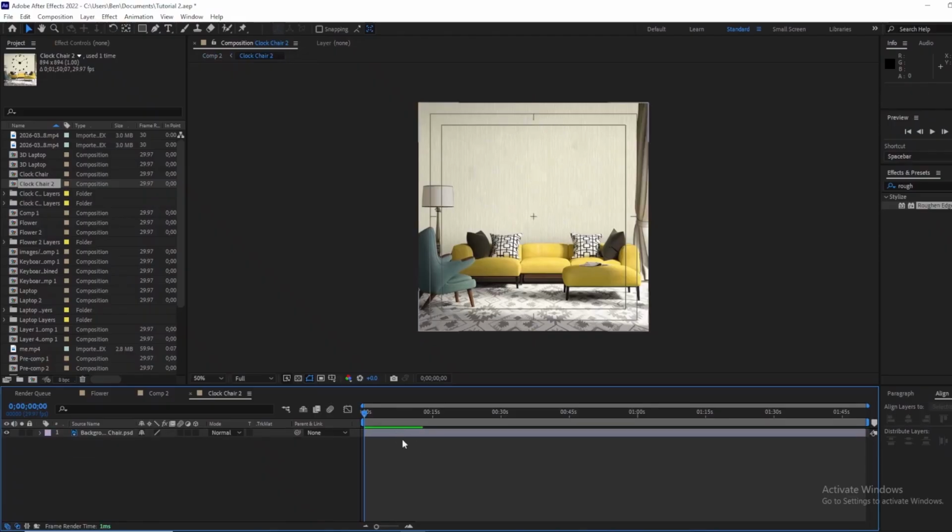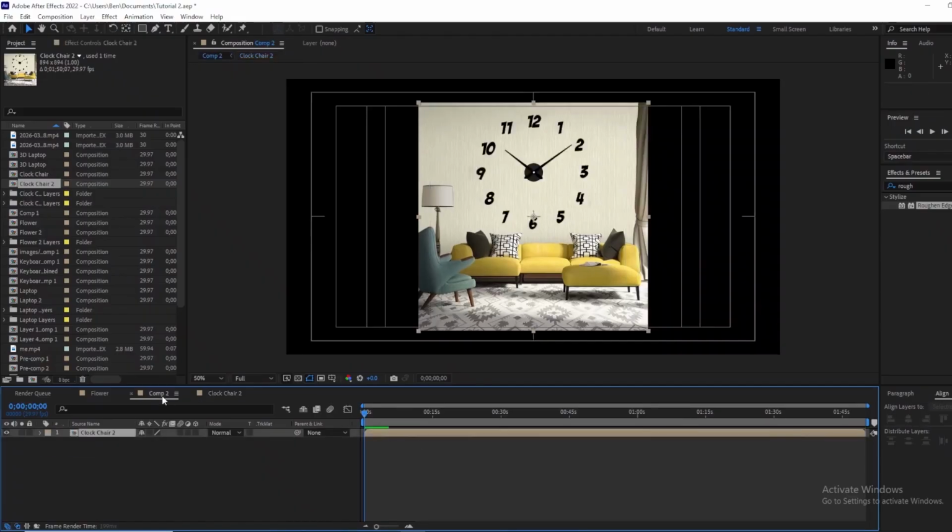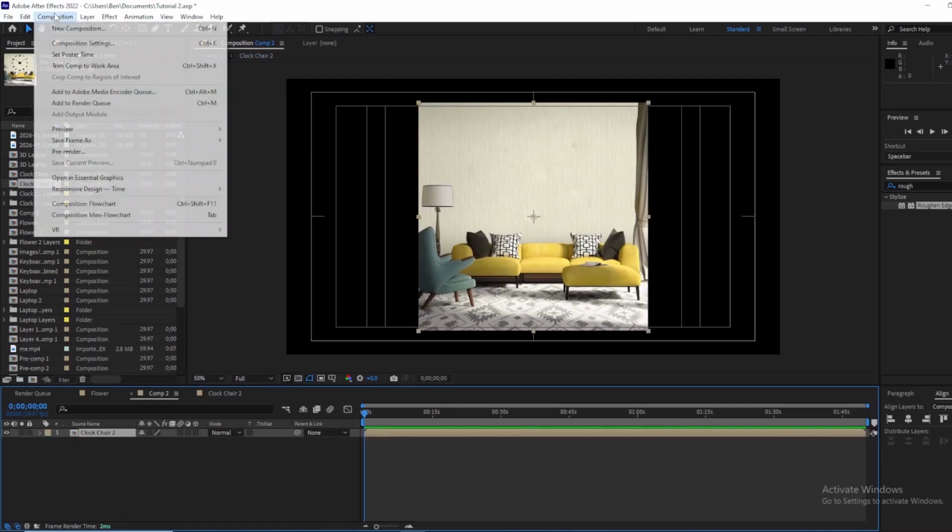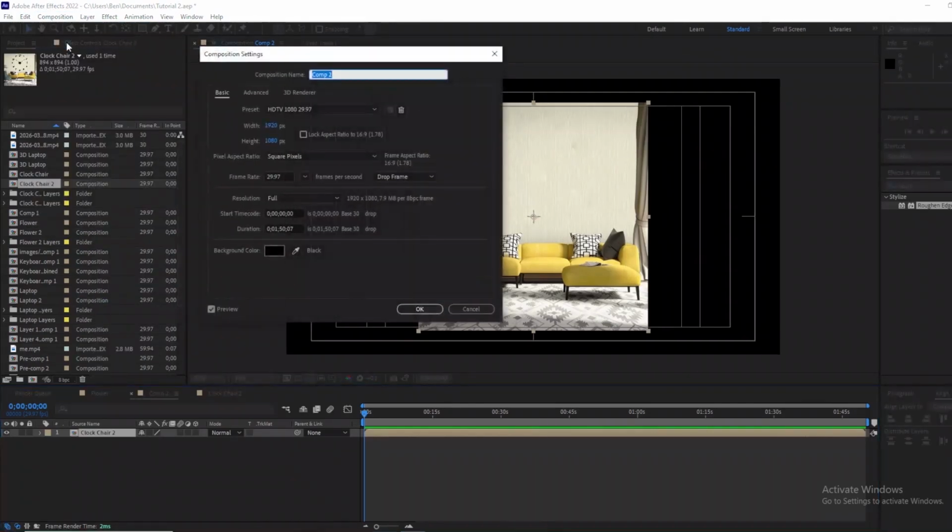So let me remove it from here, then come back to this comp. Let's change this comp to wall clock. Go to composition setting. Let's call it wall clock.